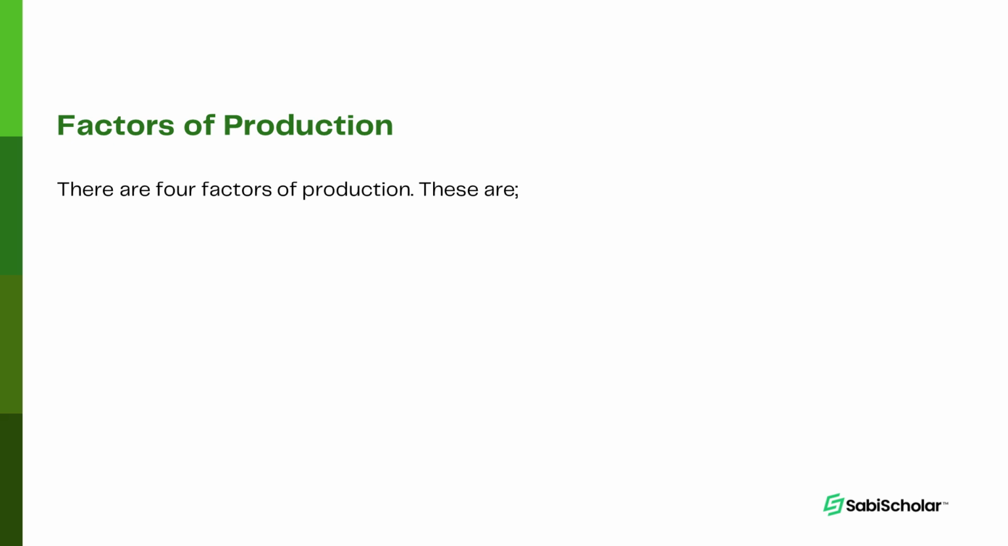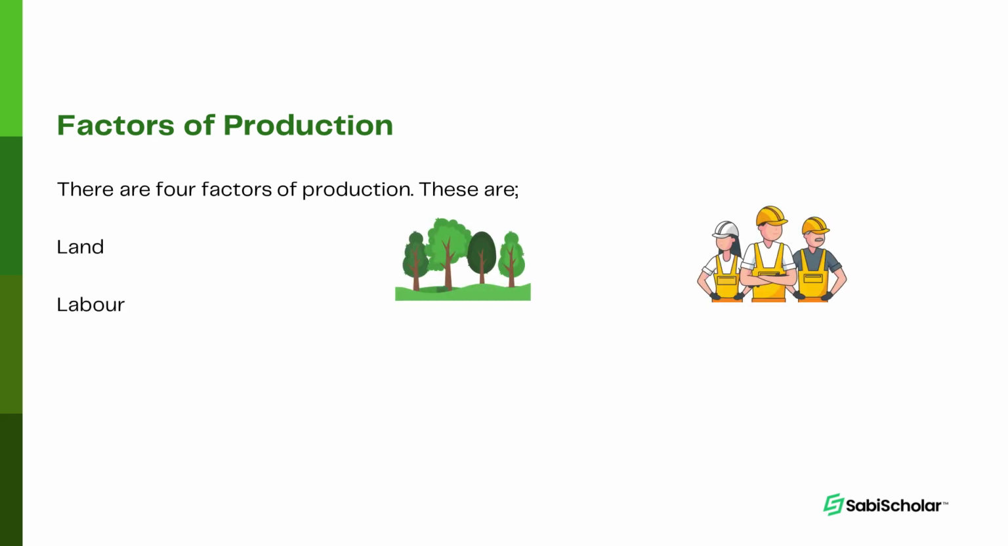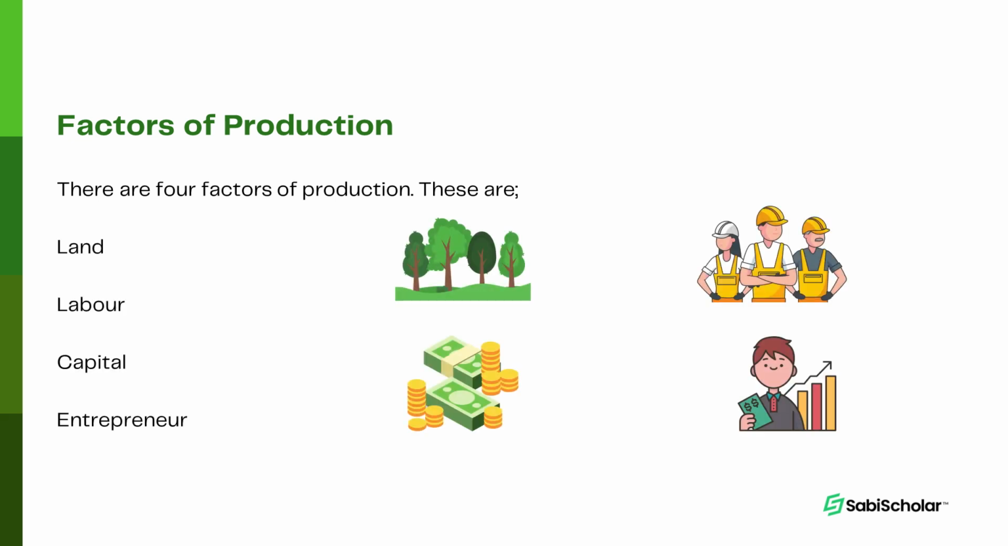Those are simply the things that you need to produce goods and services, and there are basically four of them. We have land, we have labor, we have capital, and entrepreneurship. So land, you know what land is. And what is the reward for land?